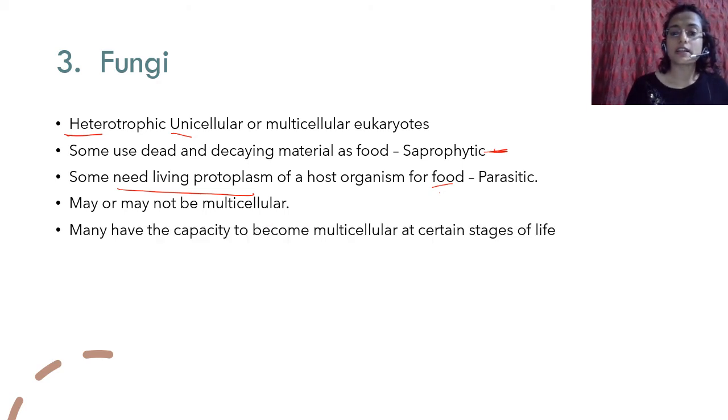The difference is that they have a chitinous cell wall. We will see this. Many have the capacity to become multicellular at certain stages of life. There are certain fungi that start off as unicellular and then they come together like slime molds. Unicellular organisms can live in colonies.